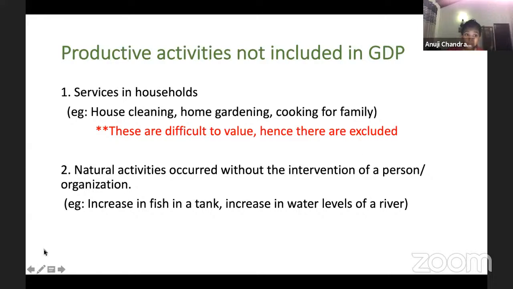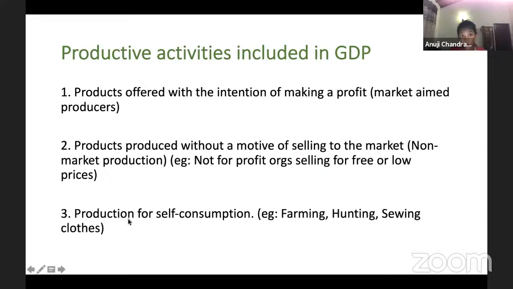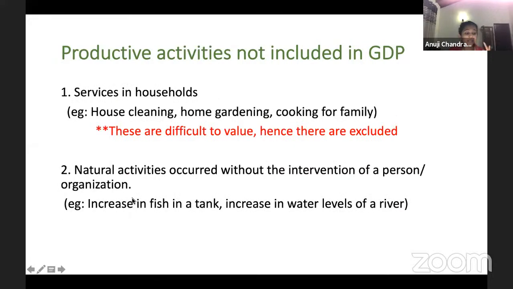So remember, goods that are produced in a household for consumption are included, but services are not included. Next are the natural activities that occur without the intervention of people. Now, if you take an increase in fish in a tank, it is productive, right? Obviously, it will increase the number of fish. So an increase in fish will provide us food or even contribute to biodiversity.